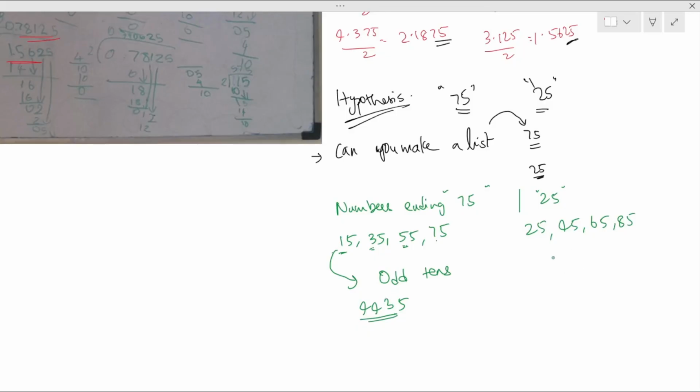On the other hand, this has even tens, where it is 2 tens, 4 tens, 6 tens, and 8 tens. And it can be true for any even tens, for example 445. So this is basically an even number of tens. So this is a very good observation that she has made with the guiding question.